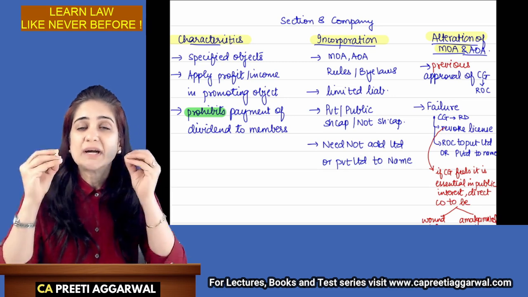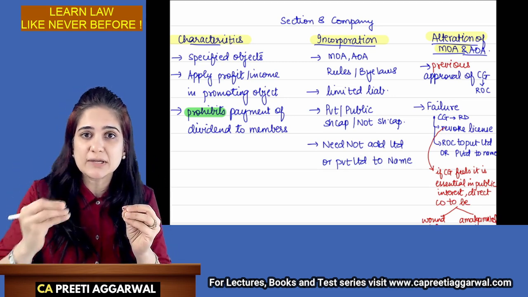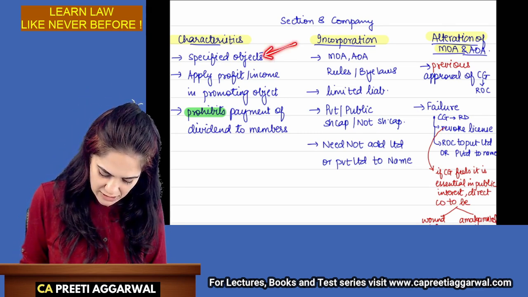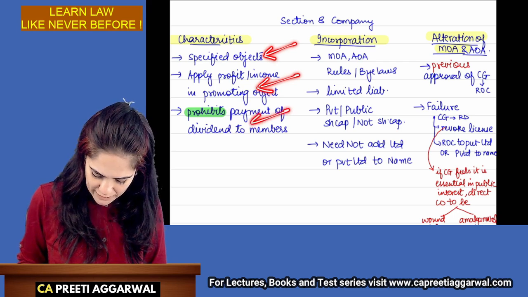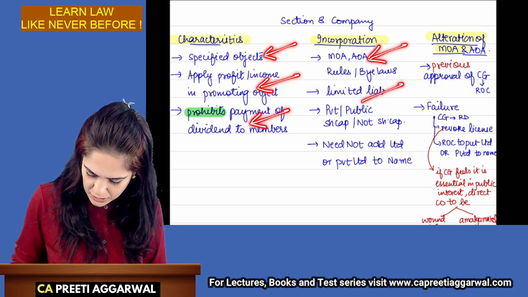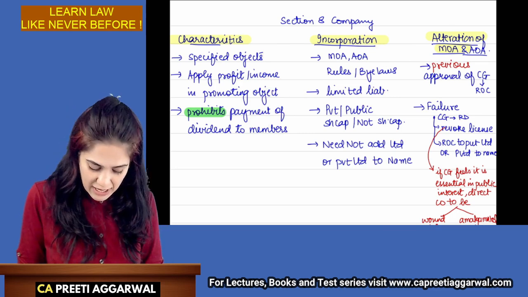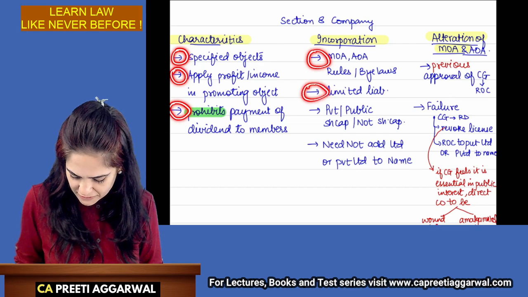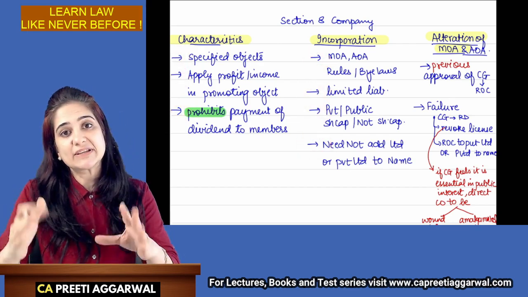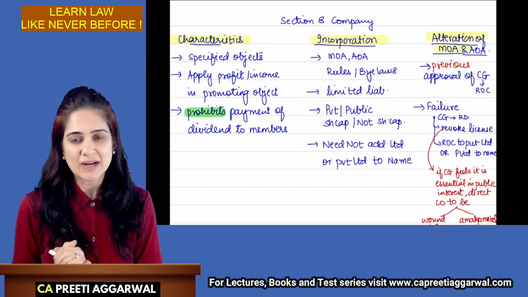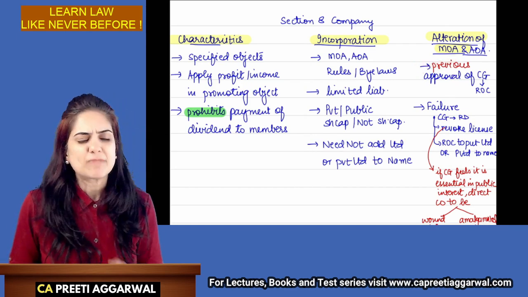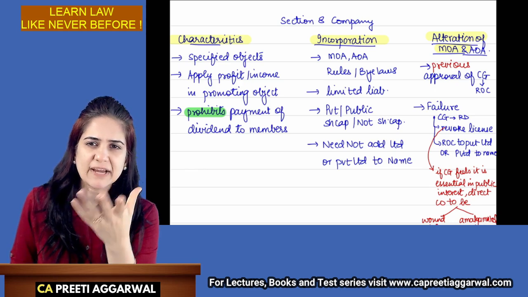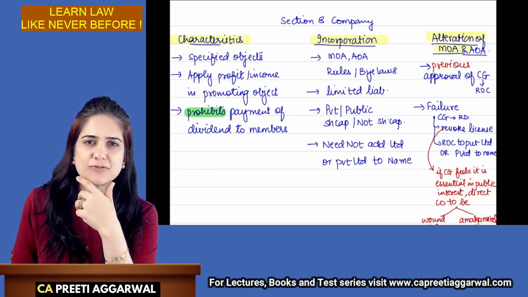I can convert each and every bullet point into sentence format. Yes or no? So each and every point can be converted into a sentence. So up till now, if I want to write this answer, I have 1, 2, 3, 4, 5, 6, 7 points, 7 sentences already ready. Okay. 8. Now, if I want to alter the objects, why do I need the previous approval of the central government? Why?